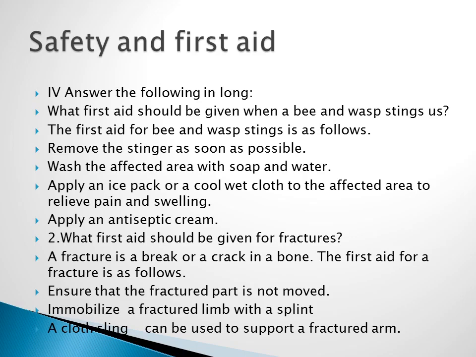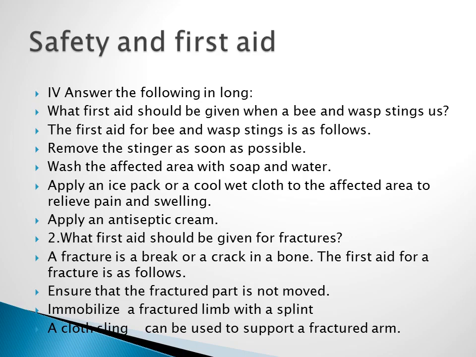Then apply an ice pack or cool wet cloth to relieve the pain and swelling. And then use an antiseptic cream. Okay, I'm repeating again. First remove the stinger, then wash the affected area with soap and water, apply an ice pack or a cool wet cloth to relieve the pain and swelling, and at last apply an antiseptic cream.